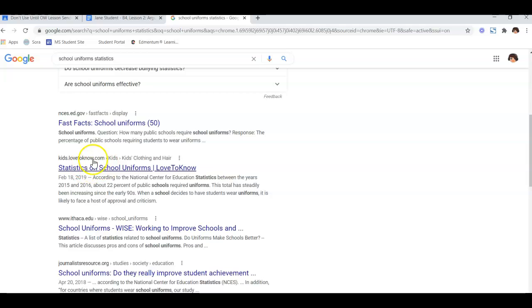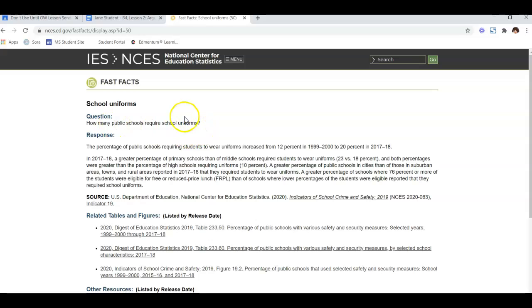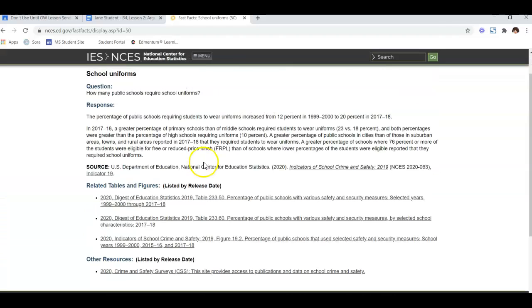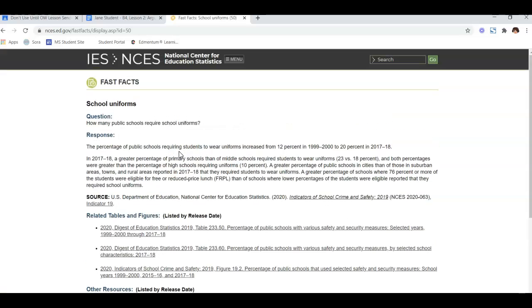The .com would be my one that I would go to last. A .edu, a .org, or a .gov would be my first choice. So I'm going to click on this .gov website. And it's going to give me some information about public schools, and I might be able to get some good information here.